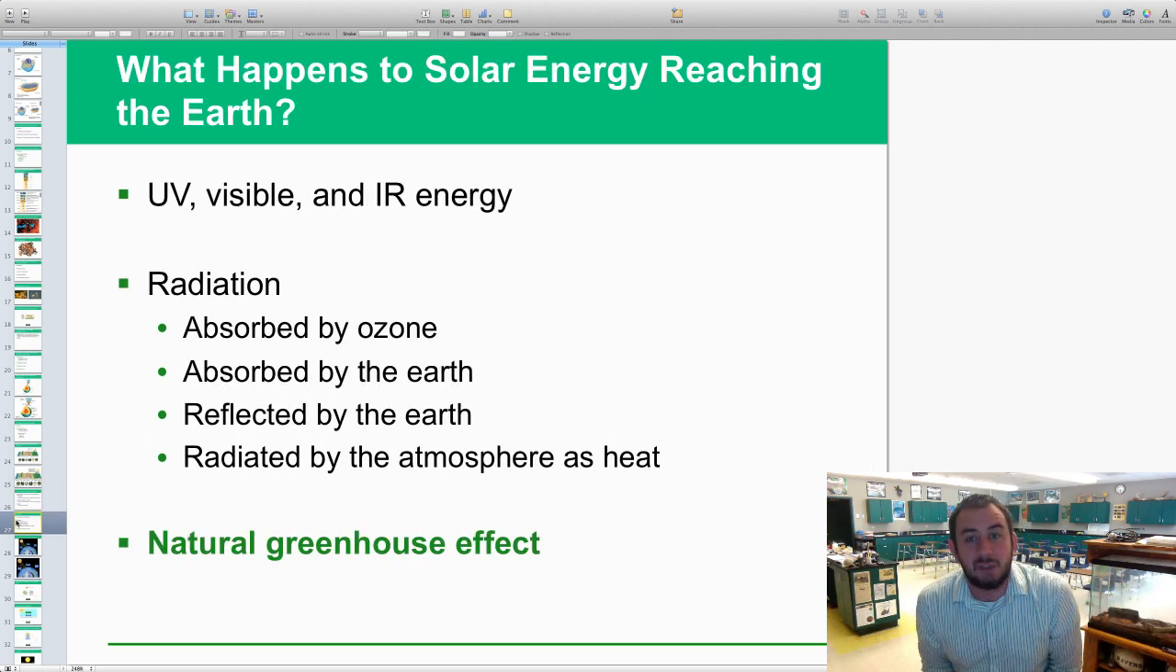All right, so what happens to solar energy reaching the Earth? This is our last part to this little section. Obviously, it comes in the form of UV light, visible light, and infrared radiation light, or energy, I should say. A lot of it is absorbed by the ozone layer. Some of it's absorbed by the Earth. Some of it's reflected back off the surface of the Earth. Some of it's actually radiated by the atmosphere as heat. So we never get 100% of the energy from the sun, but we do absorb some of that, allowing us to sustain life here on Earth.